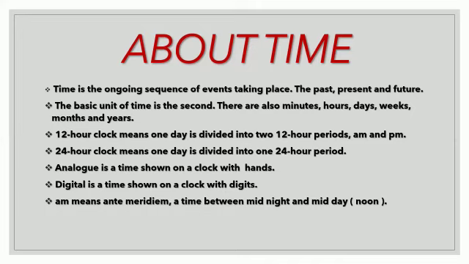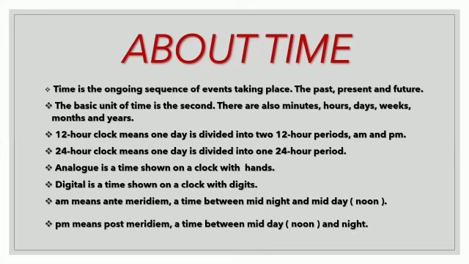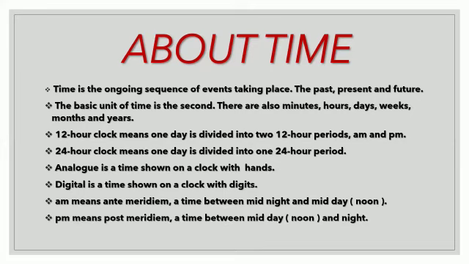AM means antemeridian, a time between midnight and midday, that is noon. In a 12-hour clock, we said that one day is divided into two 12-hour periods, that is AM and PM. So AM represents antemeridian, a time between midnight and midday. That is a time in between 12 AM and 12 PM. PM means post-meridian, a time between midday and night. That is in between 12 PM and 12 AM.